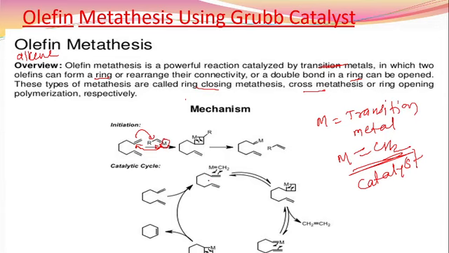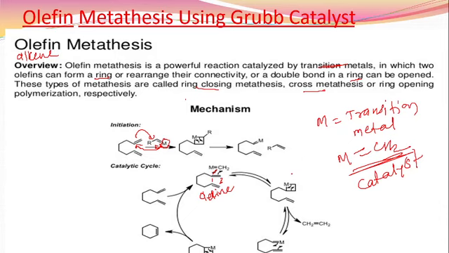This is our alkene, the olefin. Then to this olefin the metal is attached, that is M=CH2. What happened here? This double bond donates the electron to carbon number 1, and carbon number 2 donates the electron to this CH2. Then there is a formation of this cyclic ring.